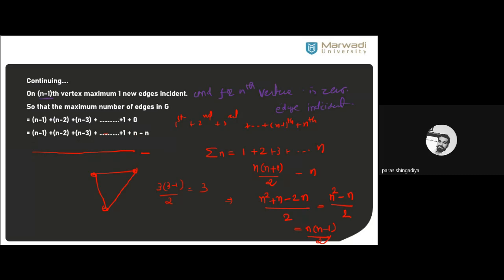Okay, and then in the next step, we just rearrange as 1, 2, 3 up to n. Okay? The series we have is n minus 1, n minus 2, n minus 3 plus up to 1. So you have to start this series from 1. Okay? Since it is a series, you can write it in any form. Okay? That is, you can change the order also. So 1 plus 2 plus 3 up to n minus 3, n minus 2, n minus 1 plus n minus n. So 1 to n, that is one of the formulas, that is sigma n. Okay, so write sigma n. And we have sigma n is equal to